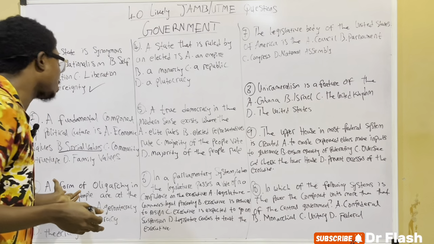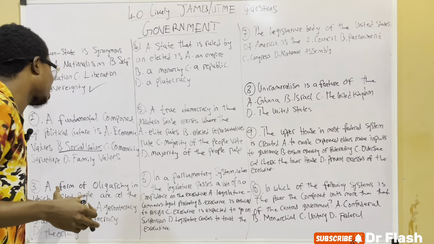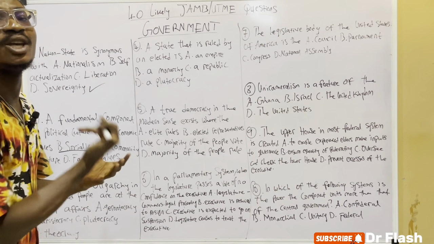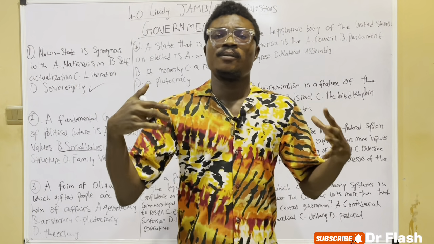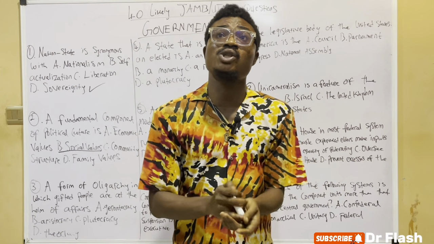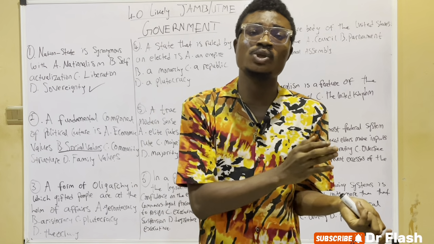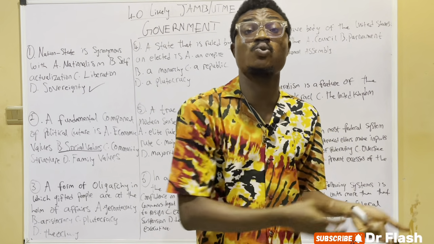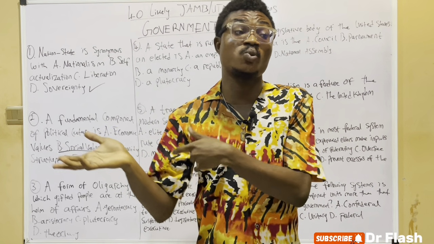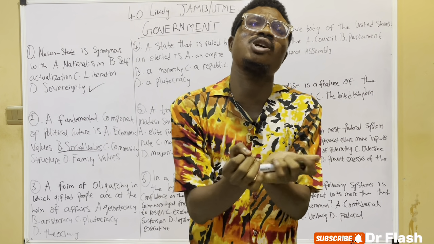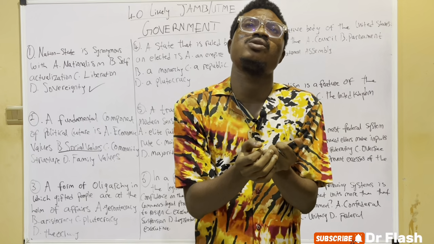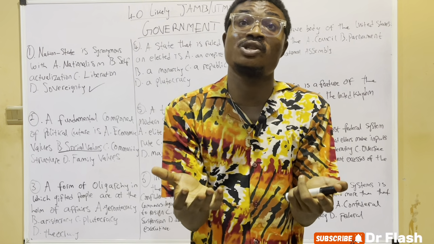So looking at this question, a form of oligarchy in which the gifted people are the aim of affairs is called what? Aristocracy. Because aristocracy was coined by Aristotle. Aristotle said that aristo means what? Aris means what? Best. And cracy means what? Rule. So rule of the best is what? Aristocracy.